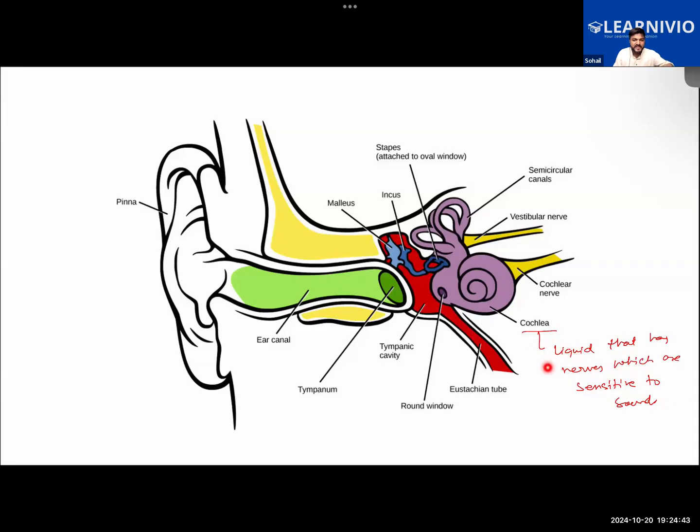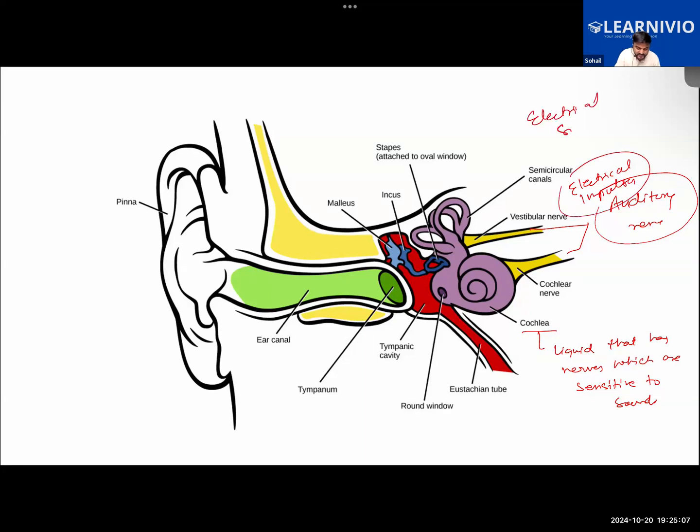Now these electrical impulses will be carried by these nerves, which together are called the auditory nerves. These are the auditory nerves. So the auditory nerves will be carrying those electrical impulses. If you're getting confused by impulse, you can just understand this as electrical signals. These electrical signals will then go to the brain, and your brain will be interpreting them. The brain interprets those electrical signals as sound, and then you get the sensation of hearing.